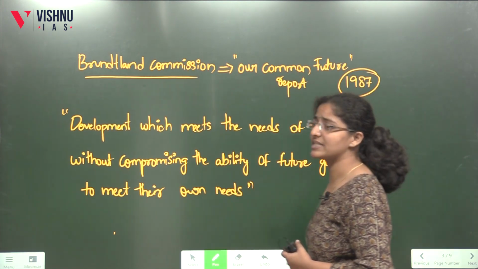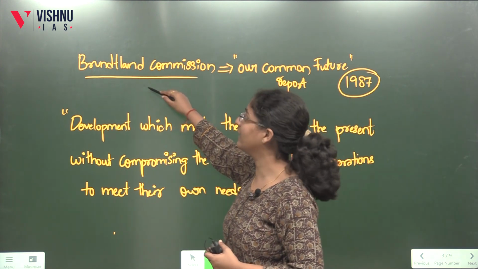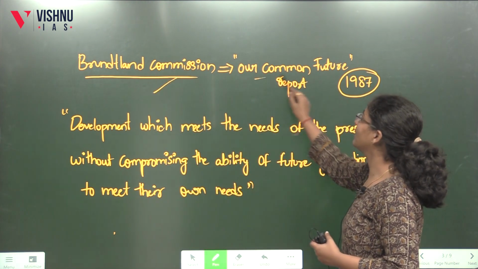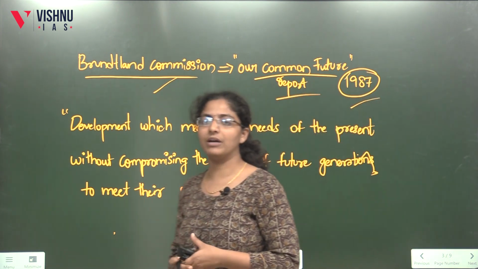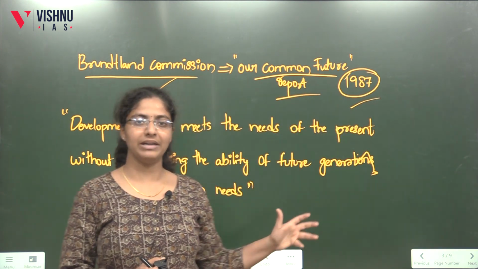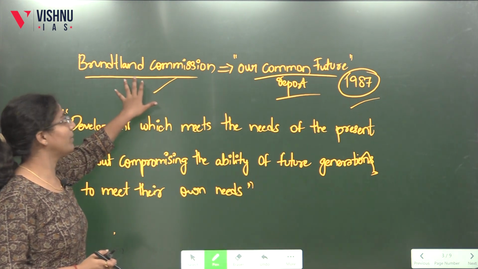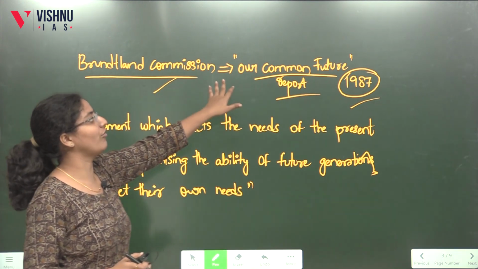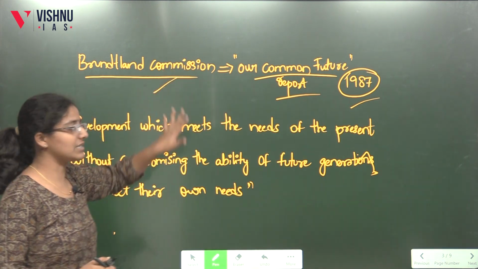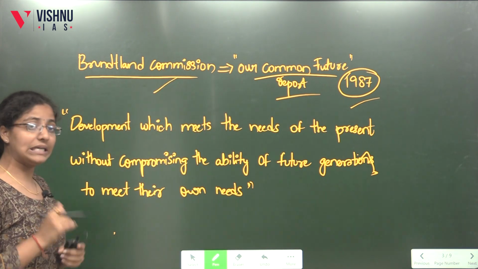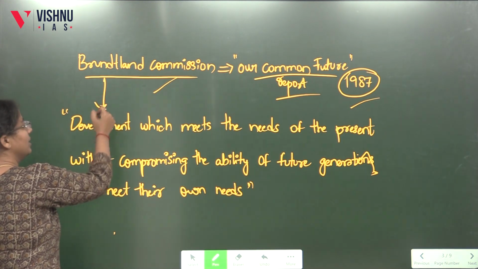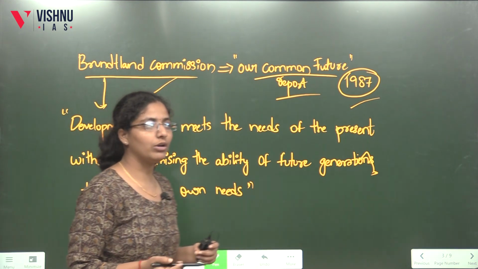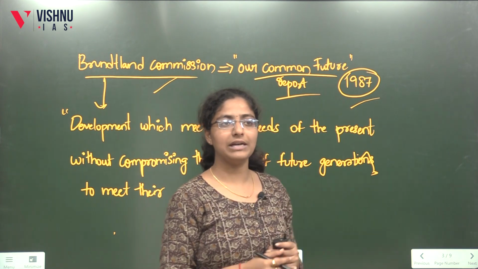So what comes under this? For the first time, sustainable development came onto the screen through the Brundtland Commission's Our Common Future report in 1987. Under this report, they termed something called sustainable development. As all of us know, the Brundtland Commission and its report Our Common Future discussed sustainable development. So, what is sustainable development? This is the definition of the Brundtland Commission, but I wanted to make it very clear.